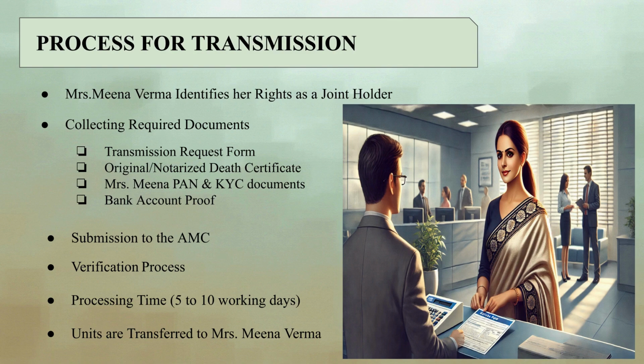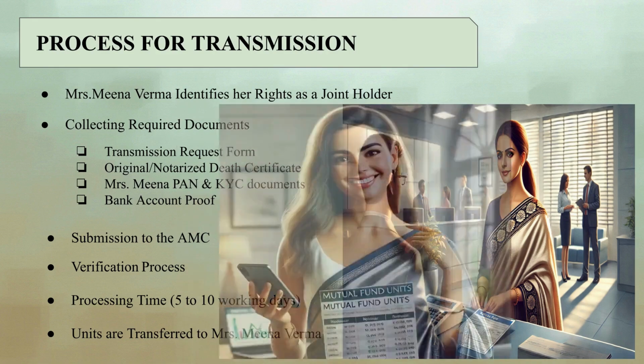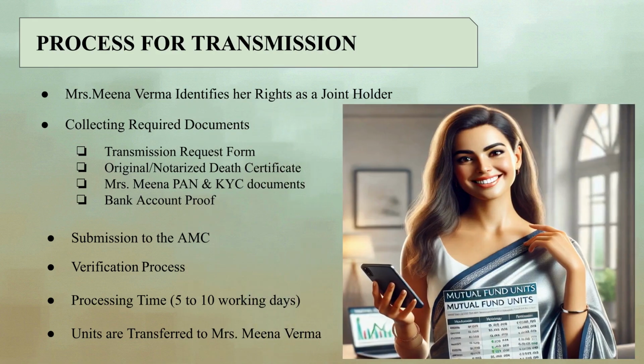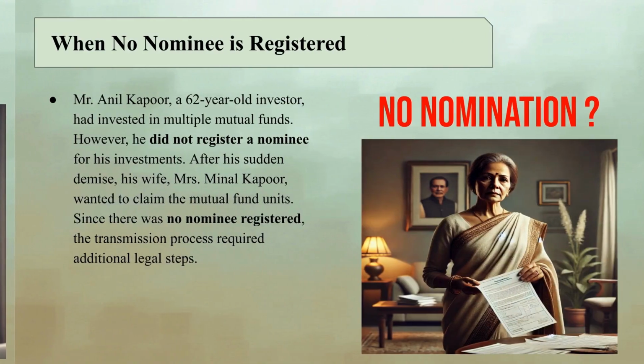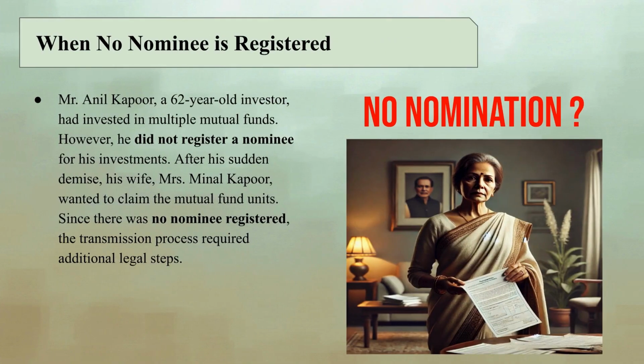Processing time. Since joint holders have direct rights to the mutual fund units, the transmission process is completed within 5 to 10 working days. Units are transferred to Mrs. Meena Verma. The mutual fund units are completely transferred to Mrs. Meena Verma's name. She can continue holding the investment or redeem it as per her financial plans. Transmission of mutual funds when no nominee is registered.